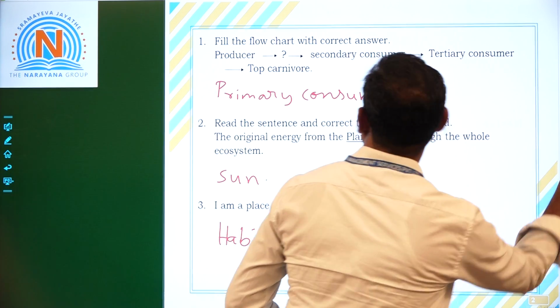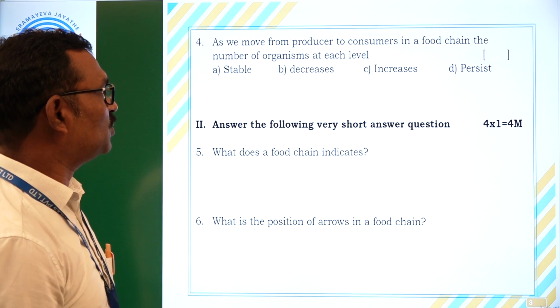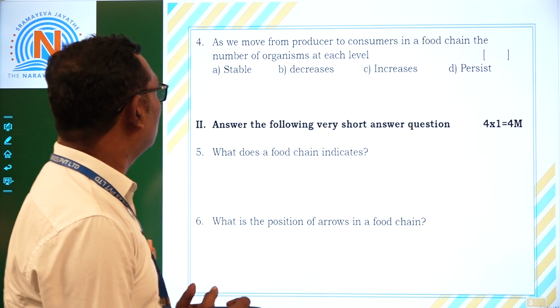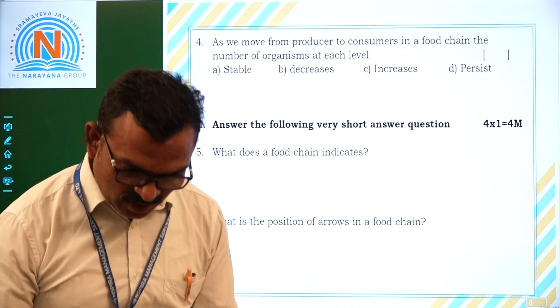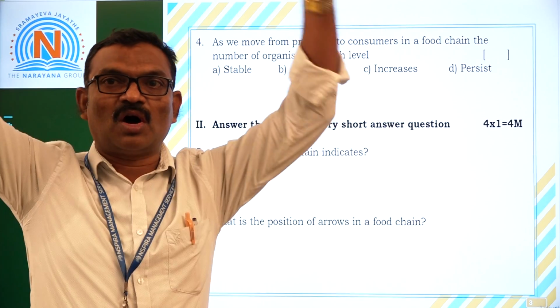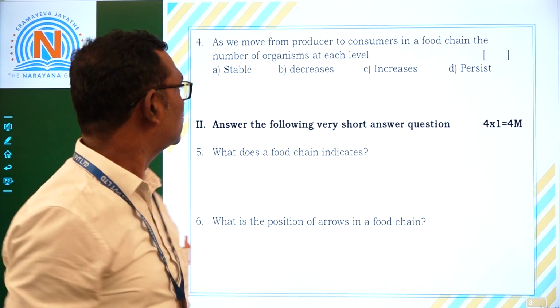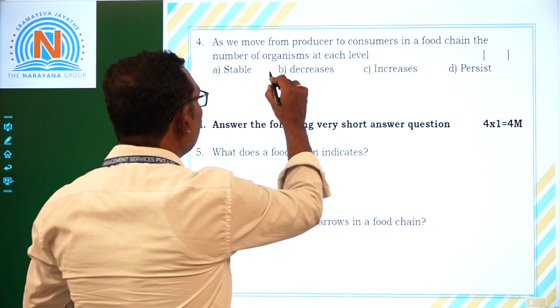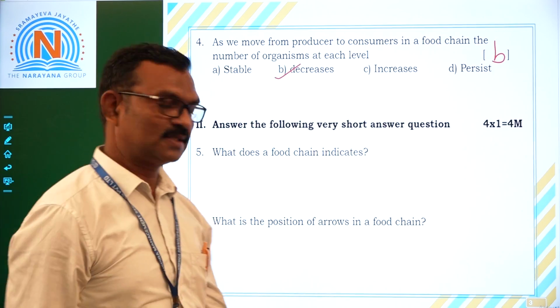Now let us see fourth question. As we move from producer to consumers in a food chain, the number of organisms at each level, when we move from producer to consumers, that means from down to top, always the number of organisms decrease. So option B is correct. So what is here? Option B, decreases.